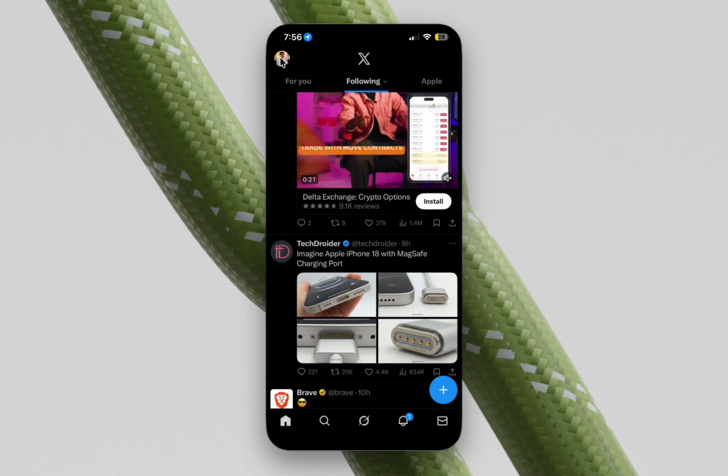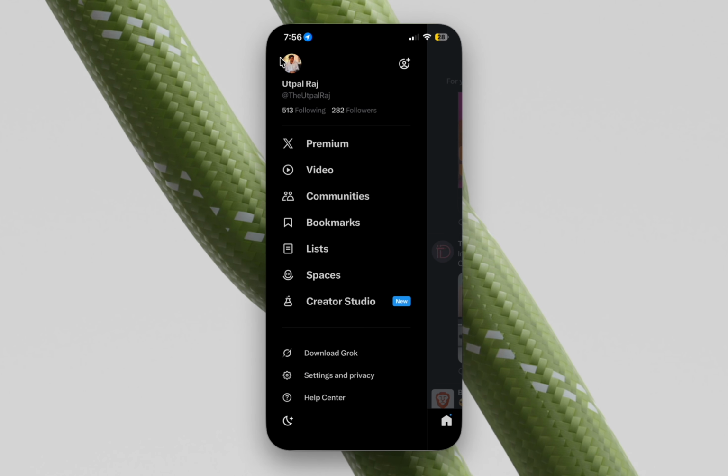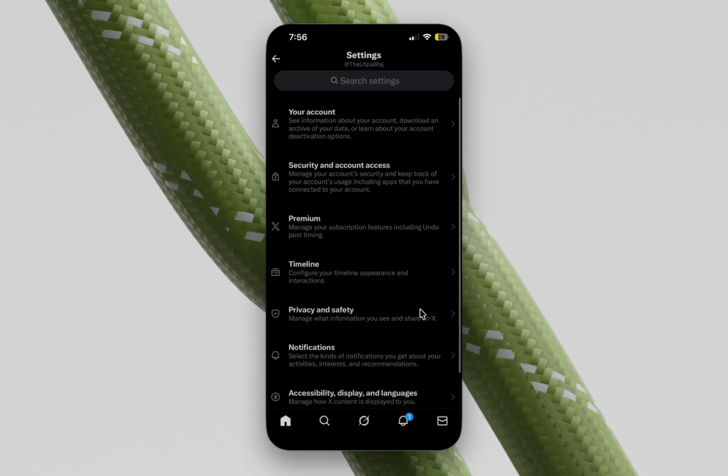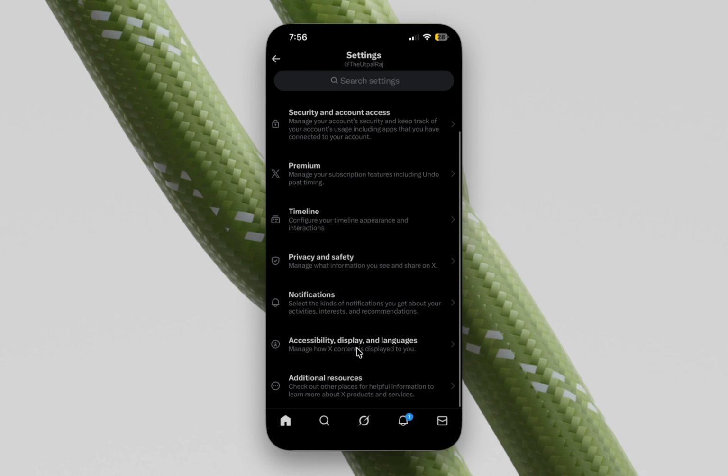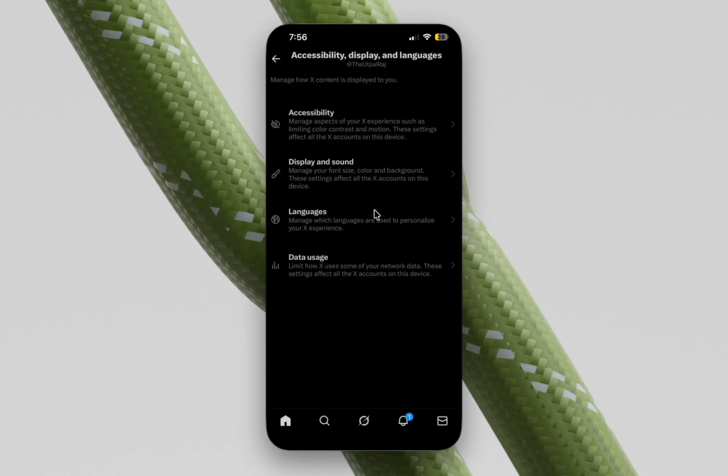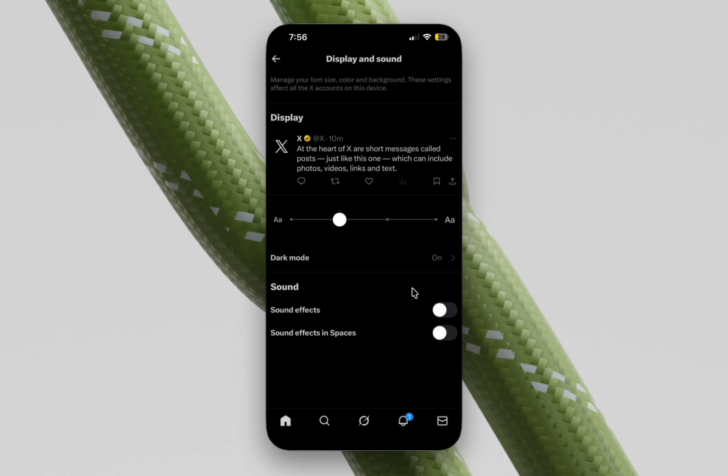Now click on the profile icon at the top left corner of the screen, then scroll down and click on Settings and Privacy. Here, scroll down again and click on Accessibility, Display and Languages. And now click on Display and Sound, and here just turn on the toggle next to Sound effects and Sound effects in Spaces. After enabling, X will start playing sound effects again during scrolling and in-app actions.